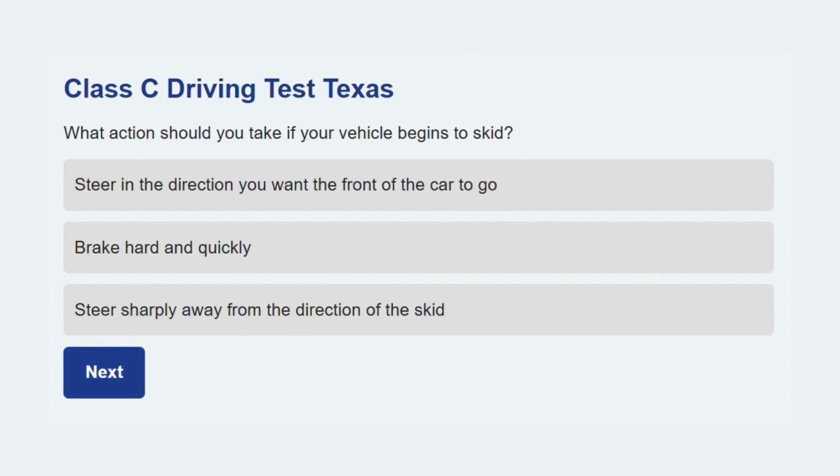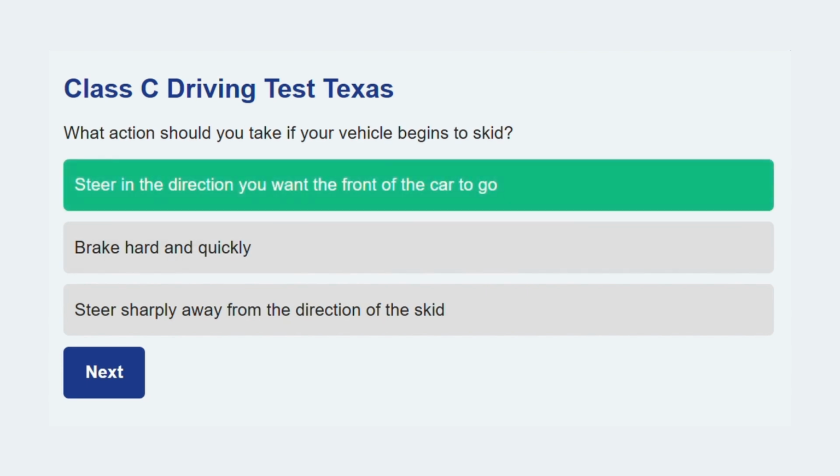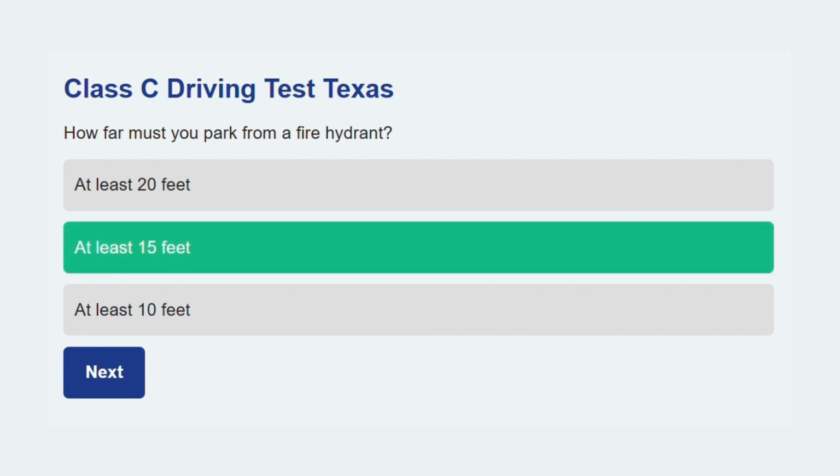Ready for the next one. What action should you take if your vehicle begins to skid? Steer in the direction you want the front of the car to go. This allows the wheels to regain traction and corrects the direction of the skid. Time for a new question. How far must you park from a fire hydrant? At least 15 feet. Parking too close could block emergency access for firefighting personnel.